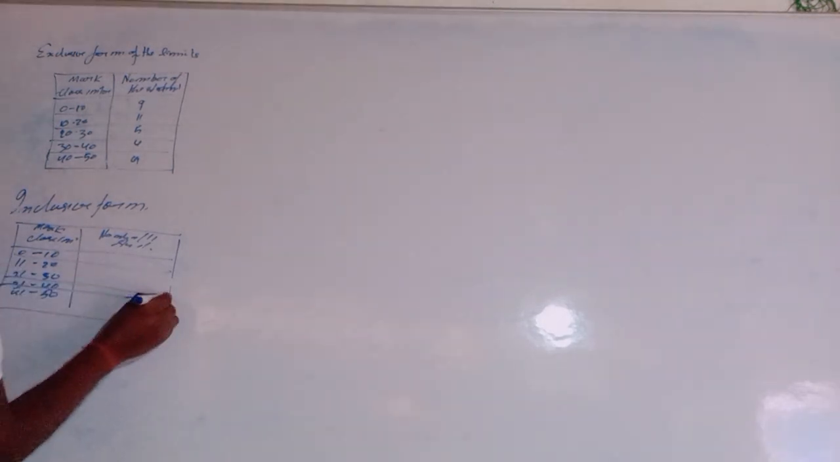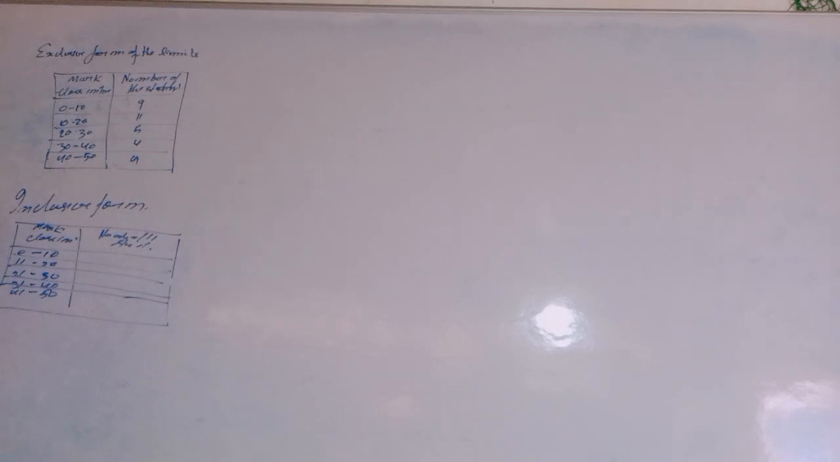Here we will write 0 to 10, 11 to 20, 21 to 30, 31 to 40, 41 to 50, and the frequencies will be 7, 10, 6, 4, and 3. These are the frequency distributions.